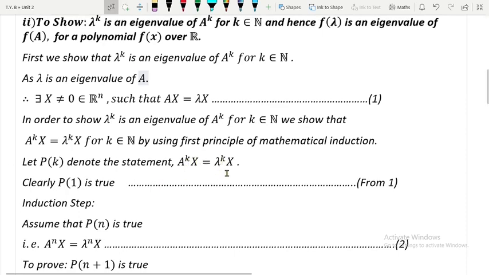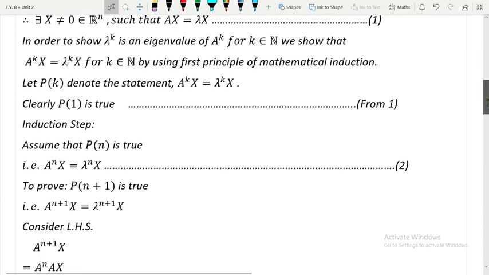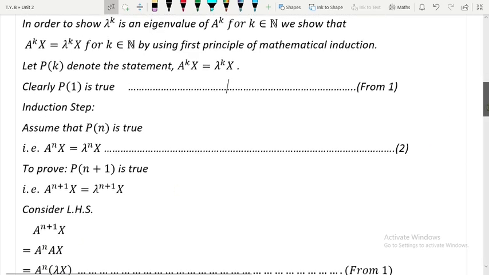So I will consider the left hand side. The left hand side is A raised to n plus 1 x, so that will be equal to A raised to n multiplied by A multiplied by x. But we already know what A multiplied by x is, that is lambda x. So A raised to n plus 1 can be written as A raised to n times Ax, but this Ax is lambda x, so you'll get this term.